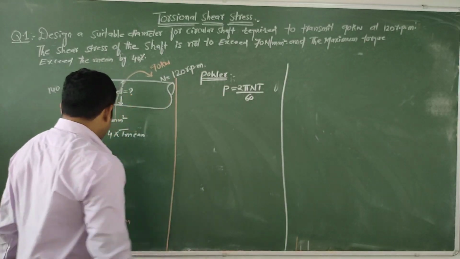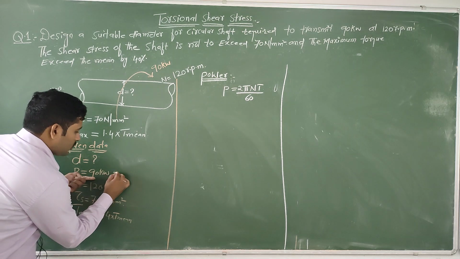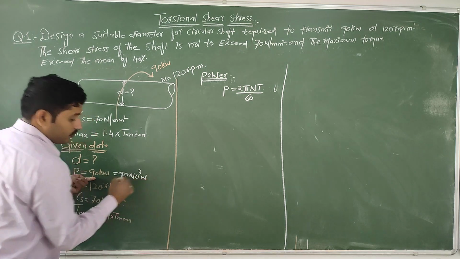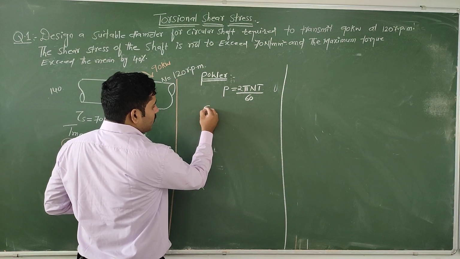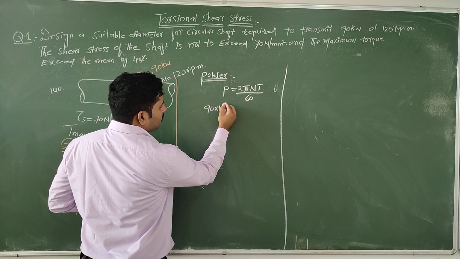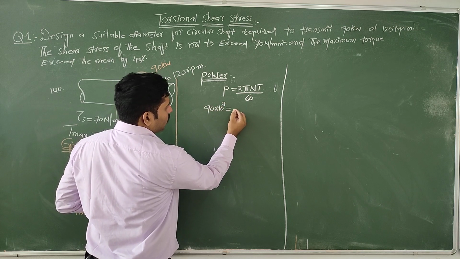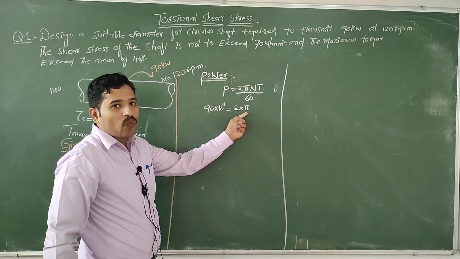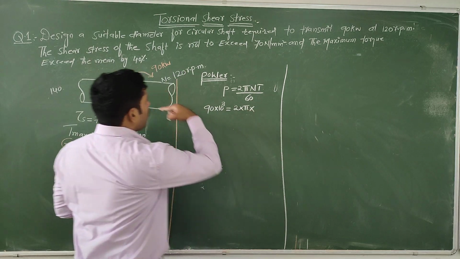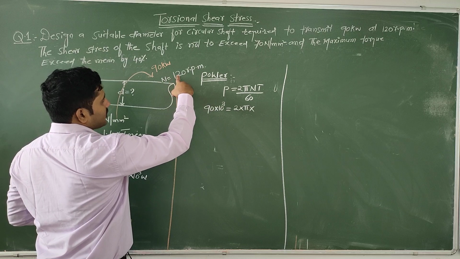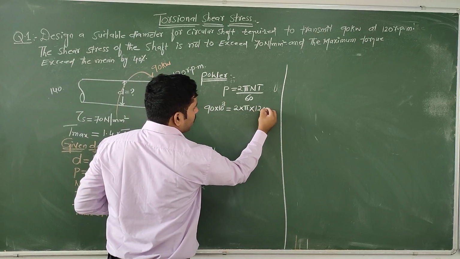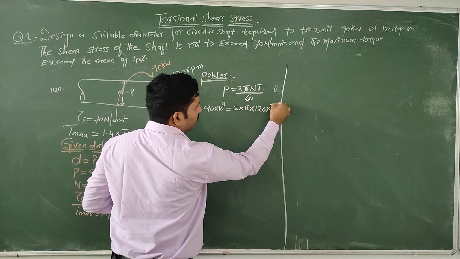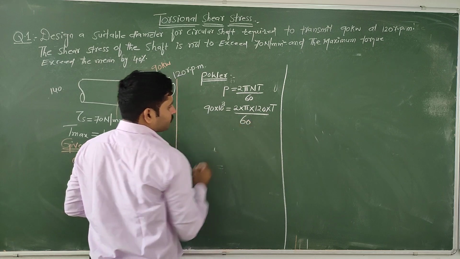Okay, then power, how much is given? 90 into kilo means 10 power of 3 watt. Is it right? Then we can represent here 90 into 10 power of 3 equal to 2 into pi, the pi value is 3.142, and speed of rotation of the shaft is given as 120 rpm into T mean, we need to find out, by 60.